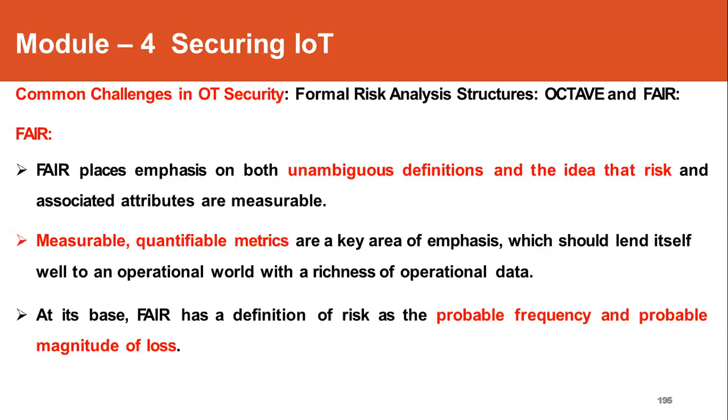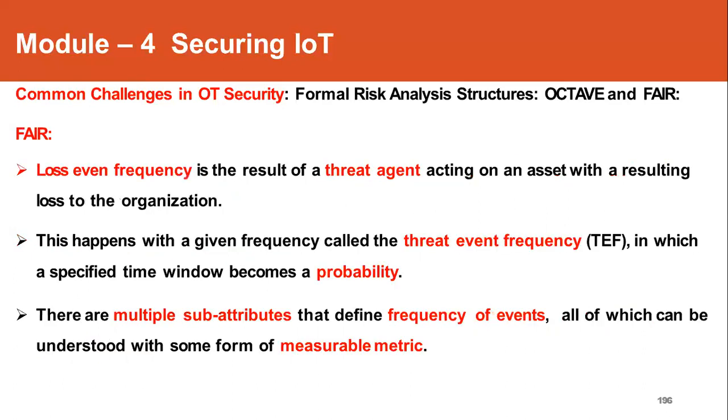But in the FAIR framework, the frequency, which means how many times the incident is happening, and the magnitude of the loss that may occur to the organization are defined in the risk analysis framework.